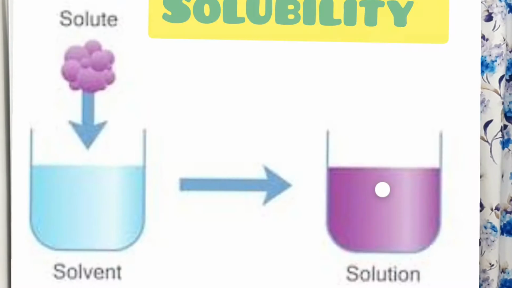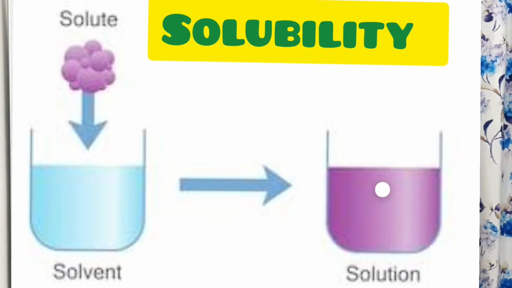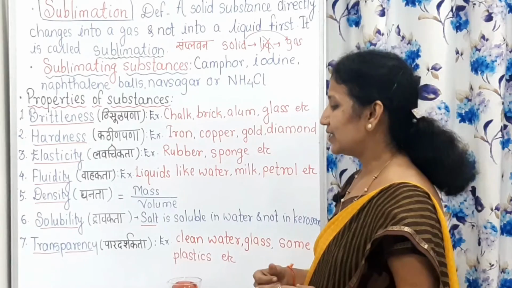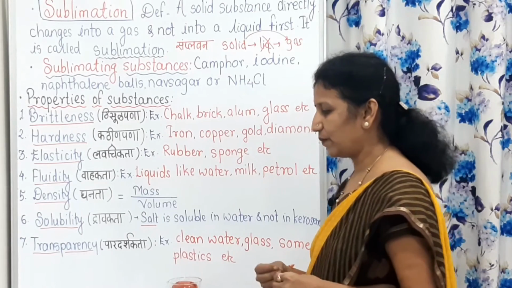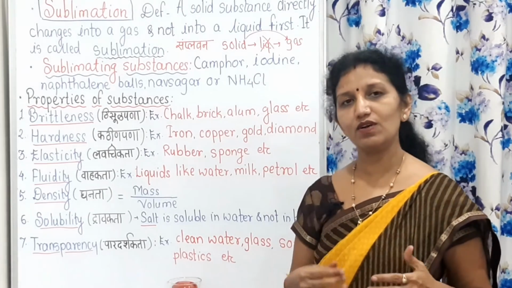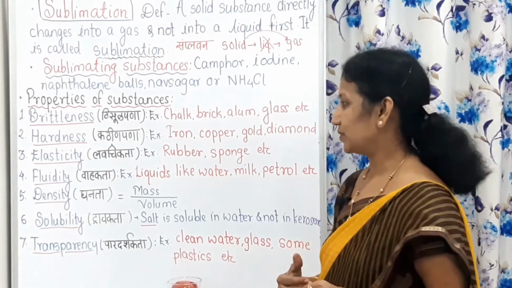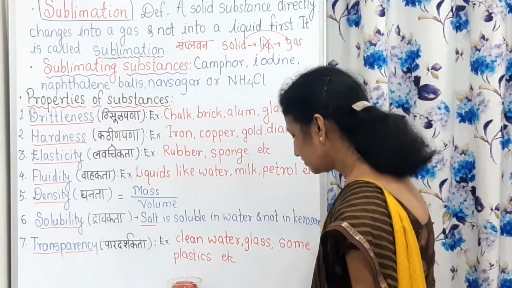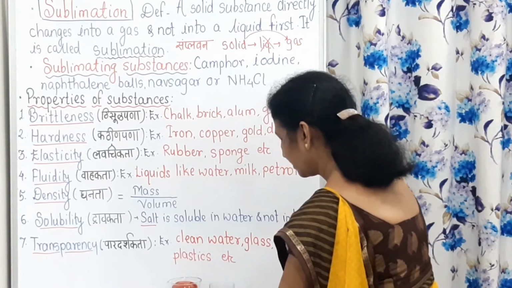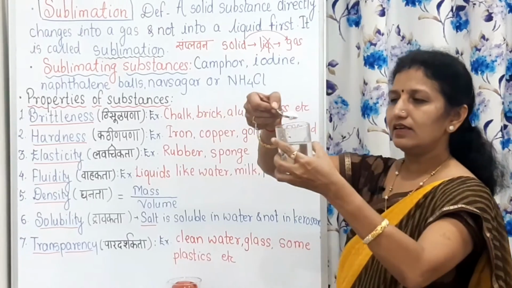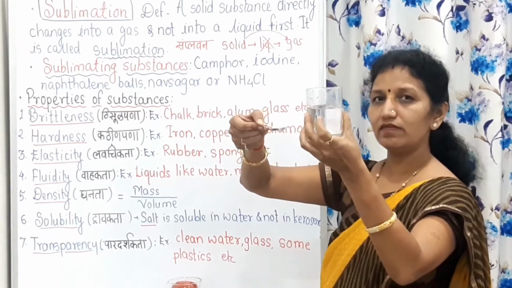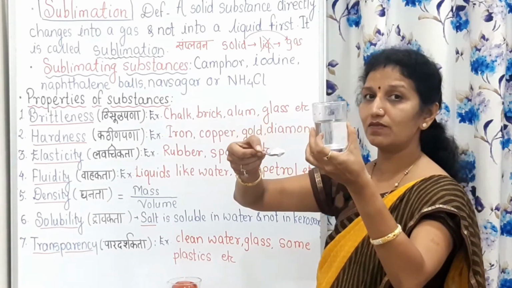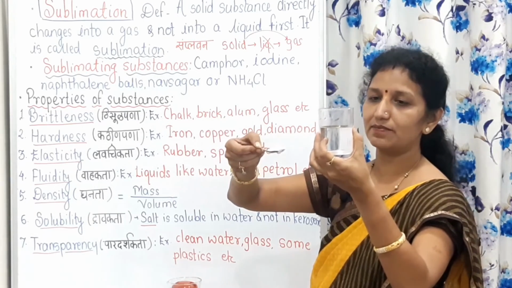Then solubility. Solubility means the property of a substance getting dissolved. For example, in this water, this water is solvent. Water is a universal solvent, which we have studied in the first chapter.